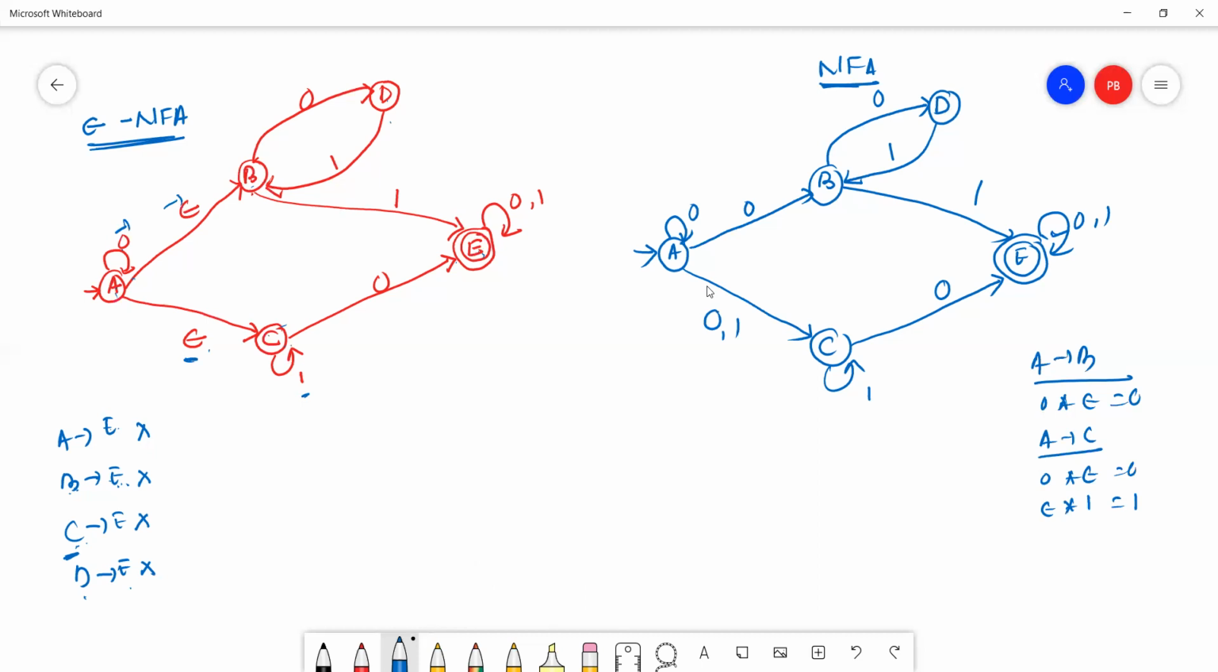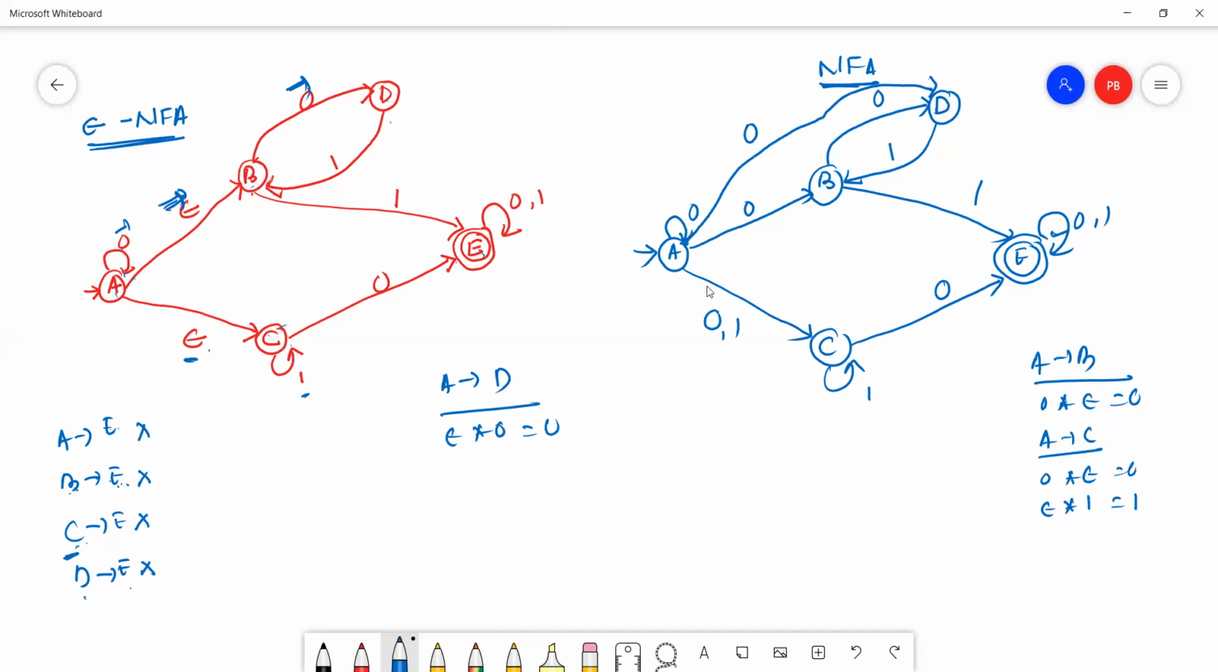A to B is already there. Then we have to check A to D. A to D, yes. This is epsilon, this is 0. Epsilon into 0, that is 0. So A to D, that is 0.